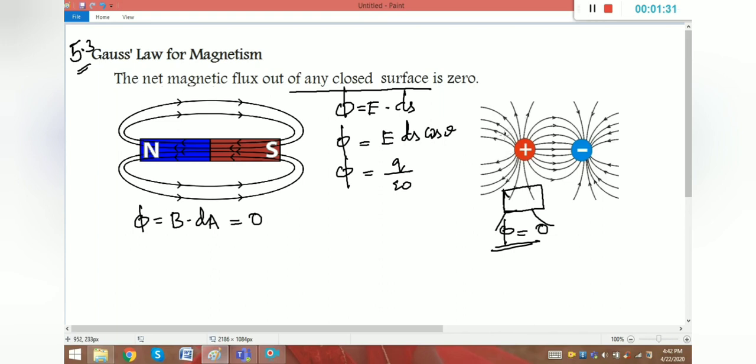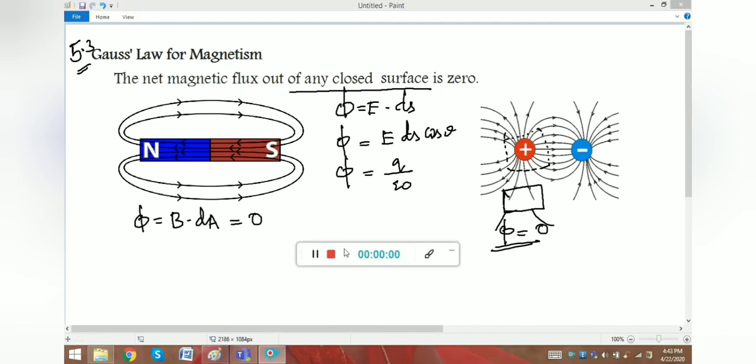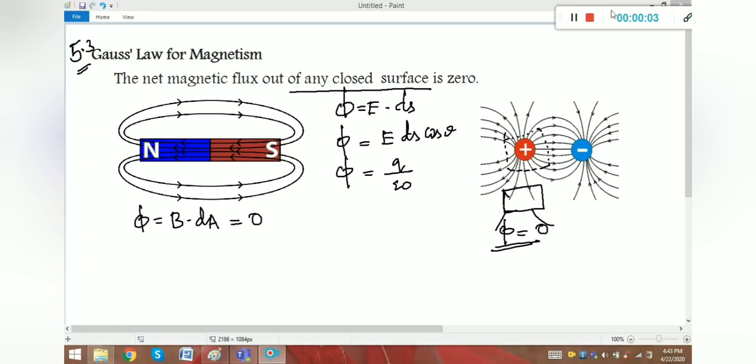Now we are going to assume an area here. We don't bother about how small the volume is. If you look at this area, it has some charge, right? It has some charge value. So definitely for this area we can write the flux value, that is flux is equal to Q by epsilon naught, because inside the area there is a charge, right? But here no line enters this area, only the lines are leaving this area.